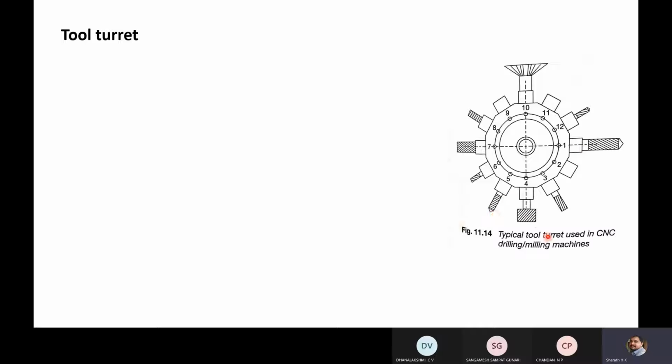So if it is for a drilling or milling machine, you can have drill bits and different types of mills, milling cutters. So end mill, face milling, for different operations, so you can use different tools depending on the requirement.